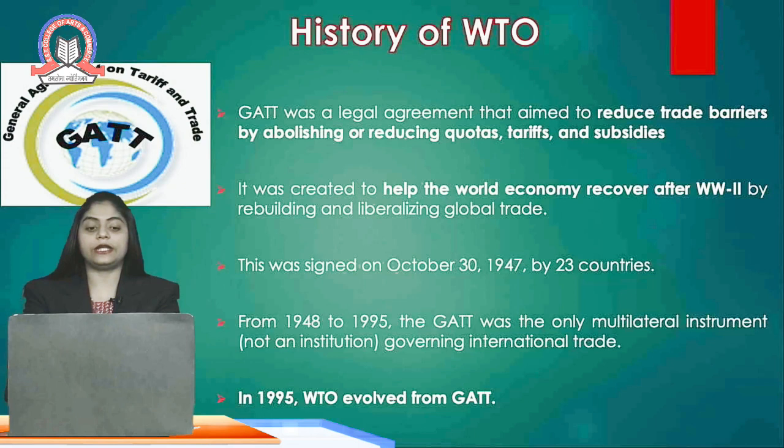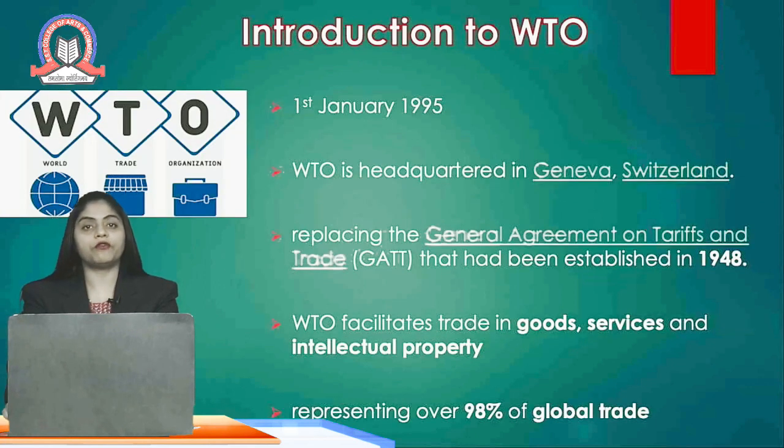From 1948 to 1995, the GATT was the only multilateral instrument governing international trade. In 1995, the GATT was replaced with the WTO. The WTO came into effect on 1st January 1995. So the WTO's origin lies in the GATT, that is the General Agreement on Tariff and Trade.